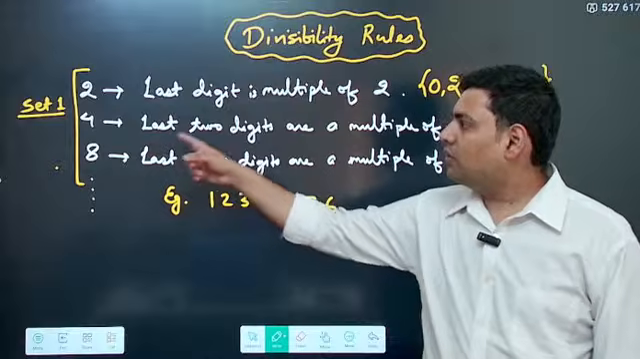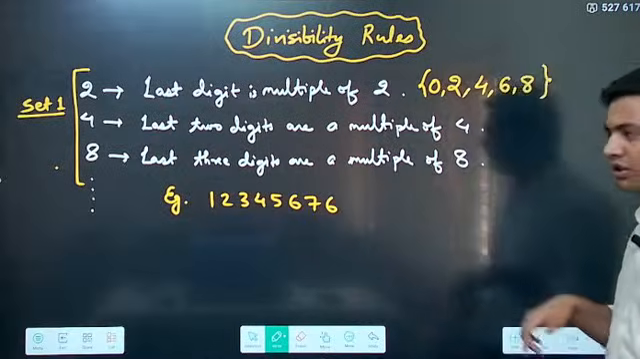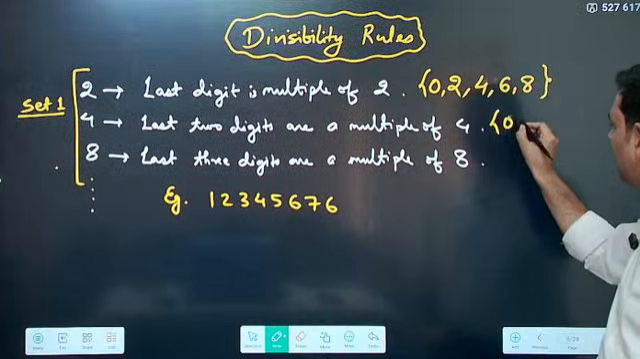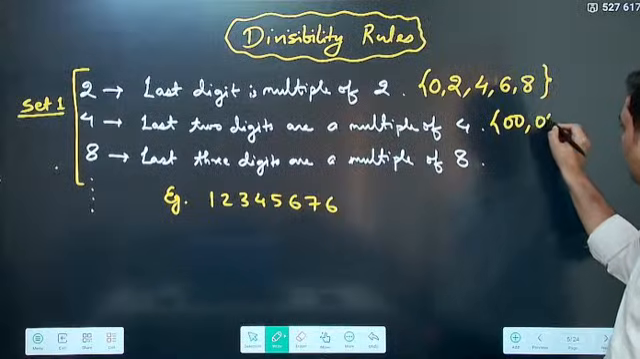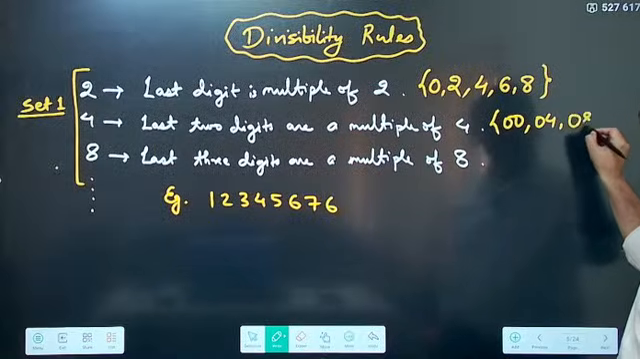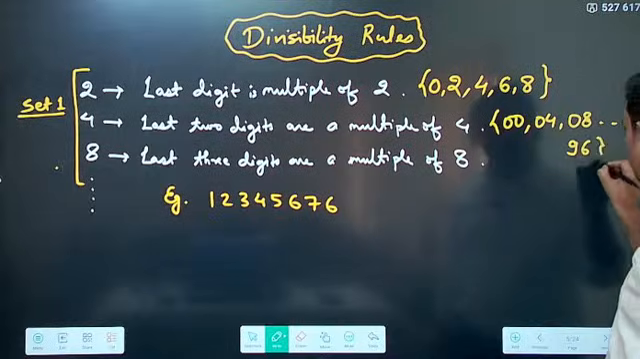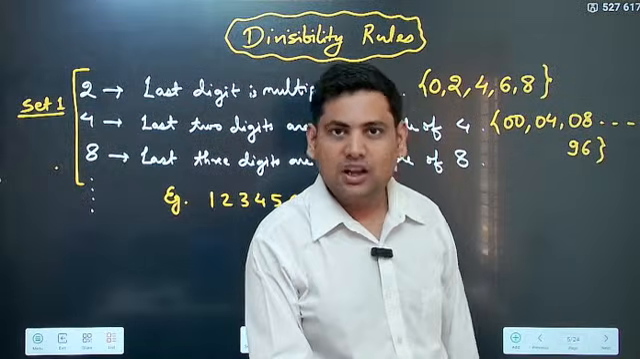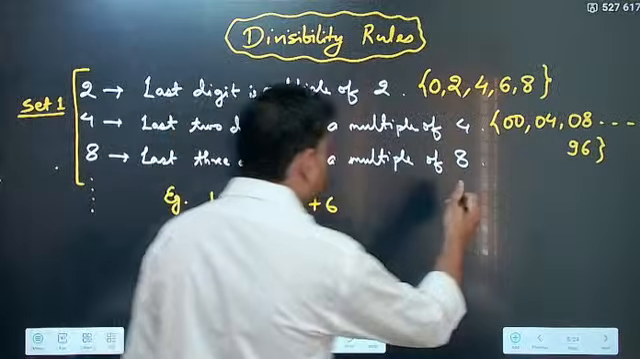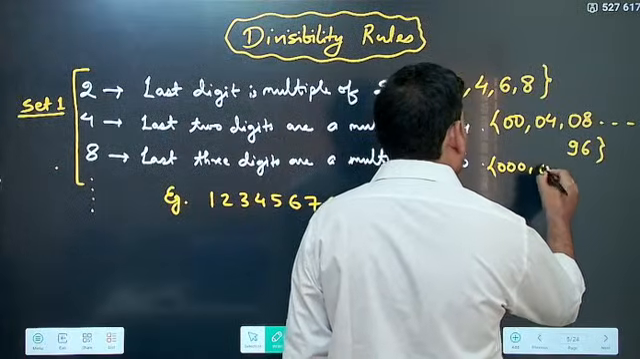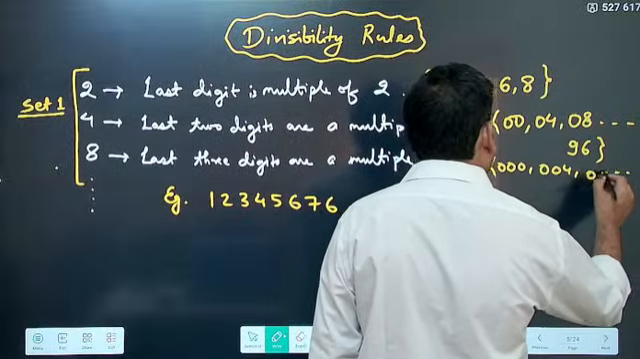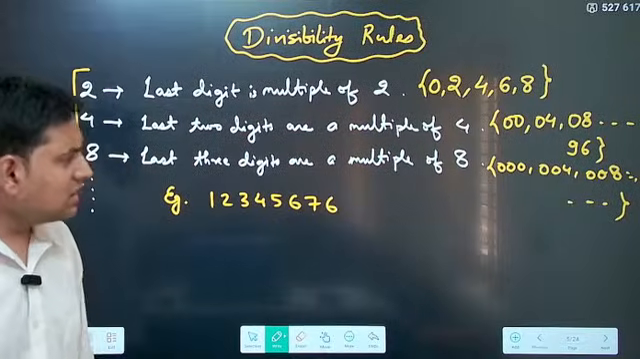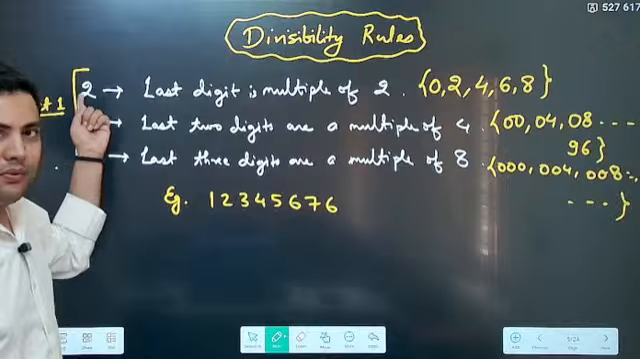Simple. Then for 4, the last two digits are a multiple of 4. Now you know 0 is a multiple of every number, so the last two digits may be 00, or 04, or 08, and it goes on till 96. If you remember from the calendar, this is the largest two digit number divisible by 4. Then for 8, it will be like 000, 004, 008, and it goes on like this. Understood?